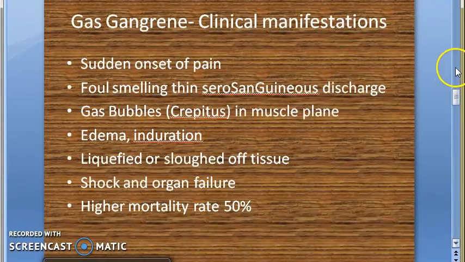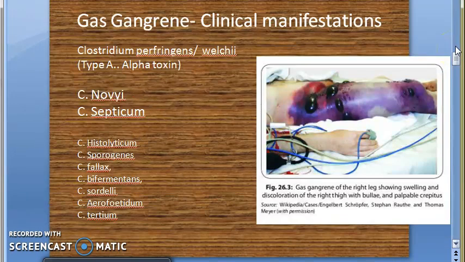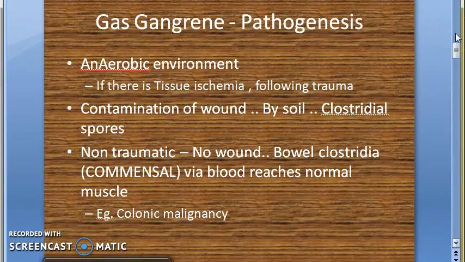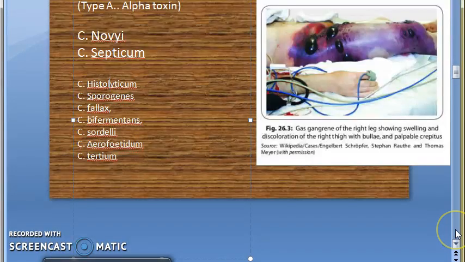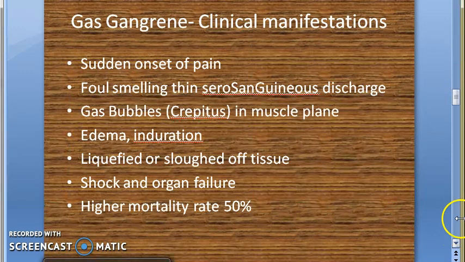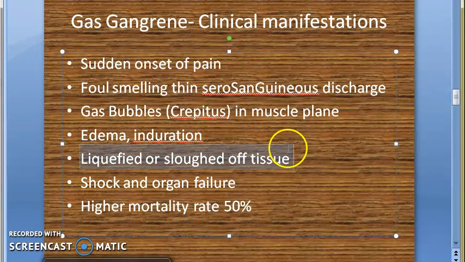There's a lot that you can learn and write for gas gangrene, caused by Clostridium perfringens or Clostridium welchii mainly. It can also be Clostridium novyi, Clostridium septicum, and a lot of other Clostridia also, okay. Clinical manifestations, we already told you: sudden pain, rapidly increasing foul smell, gas bubbles or crepitus, edema, induration, liquefied or sloughed off tissue, shock or organ failure can occur, higher mortality rate, 50%.